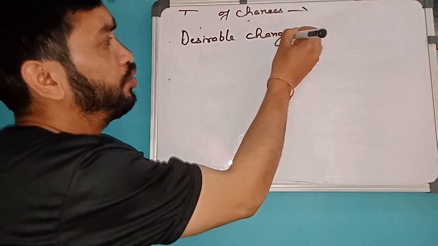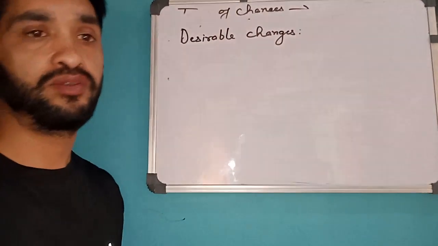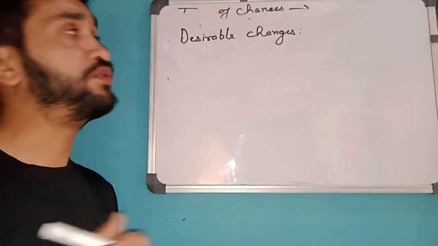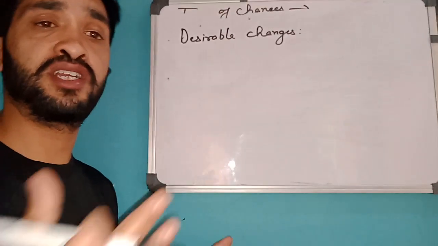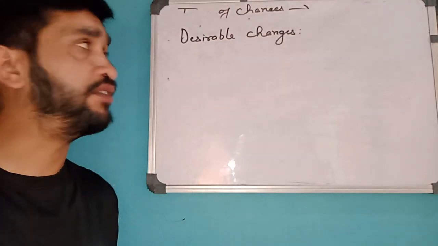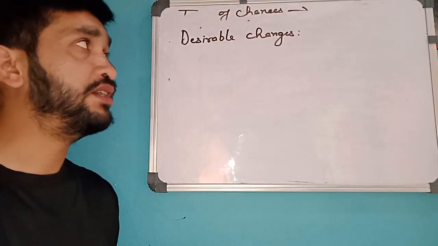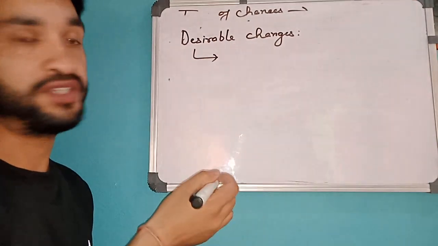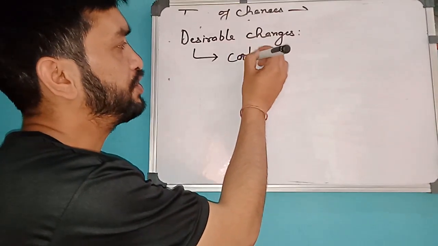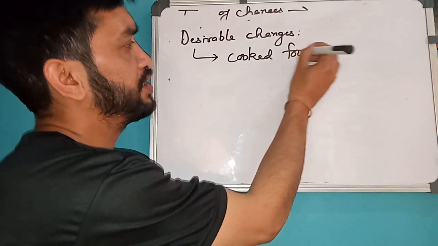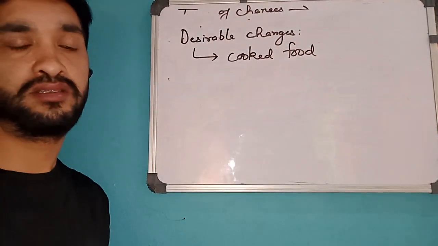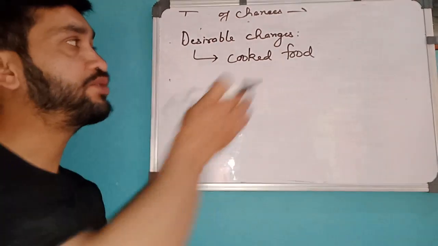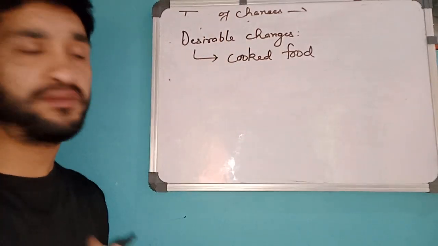Now this has nothing to do with nature or effort. This topic is totally different from natural and man-made. Some students get confused that desirable and undesirable changes are just like man-made and natural changes. They are totally different. See, what are desirable changes? Let's take the example from the past. What we have studied right now is cooked food. This is your desirable change. You want food, but you don't want raw food. So your desire is to get cooked food. So this is a desirable change.